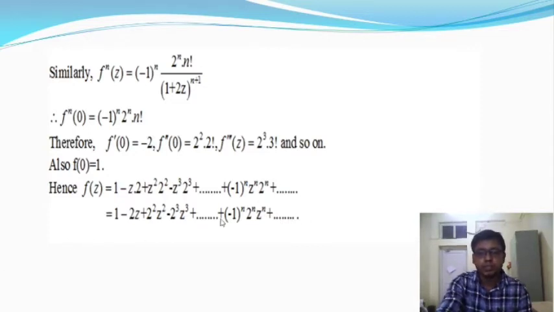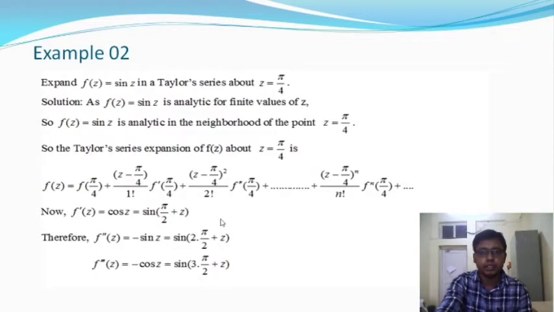After solving the first equation, we will take another example, and this is the second example of Taylor's series. Okay, here is the example. Expand the function f of z is equal to sin z in a Taylor series about the point z is equal to pi by 4. So you know sin z is a function. This is actually the transcendental function. Okay, and sin z is expanded in a series.